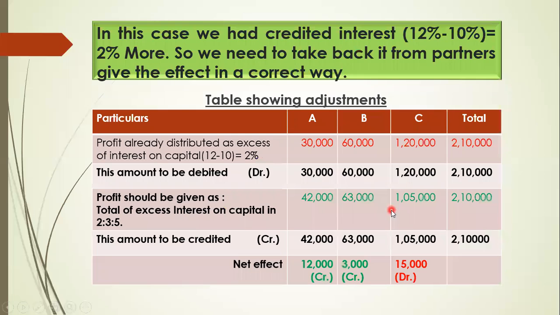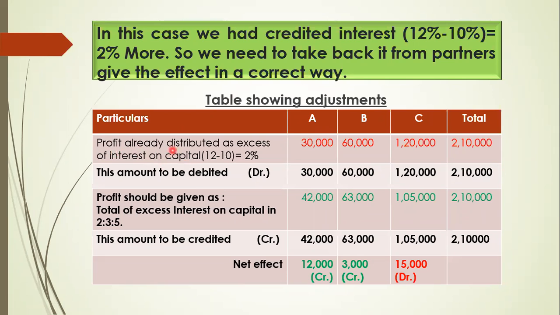Check the capitals, 15, 30 and 60 lakhs. So how is it to be solved? Same process. In this case we had credited interest at 12% minus 10%, which is 2% more. So we need to take it back from the partners and give the effect in the correct way, sharing it correctly. So, a table showing adjustment. Profit already distributed as excess interest on capital. You can show either one first, whichever you are comfortable with. Earlier, the amount was less, so we had to give first and we gave it. Here we have to take it back, but we don't know how much, so we have to calculate first.